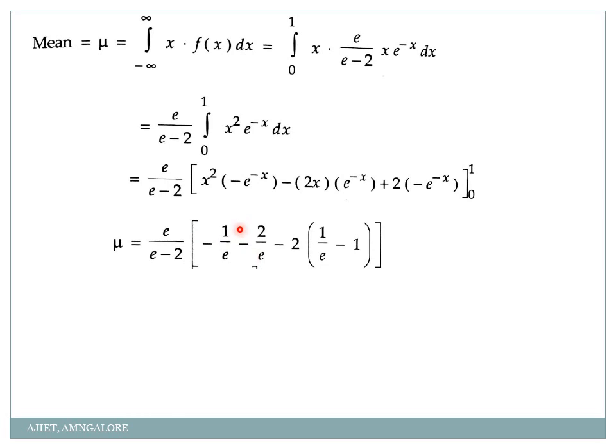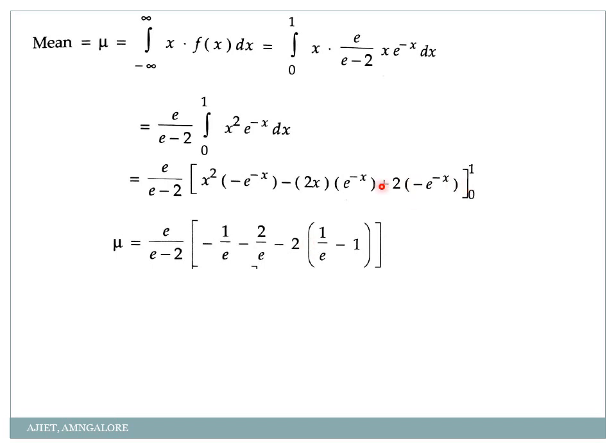So when I simplify that, when I apply upper limit 1, so 1 square is 1, so here it will become minus 1 by e, and here it will become minus 2 by e, because when I apply the lower limit in both the cases it will become 0, because 0 into anything is 0. But only in the last case we have to apply both the upper as well as the lower limit.